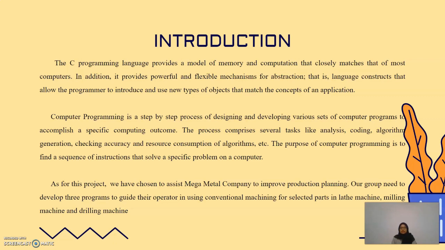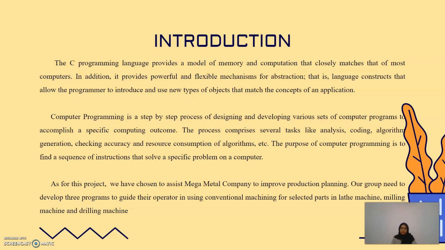Computer programming is a step-by-step process of designing and developing various sets of computer programs to accomplish a specific computing outcome. The process comprises several tasks like analysis, coding, algorithm generation, checking accuracy and resource consumption of algorithms, and so on. The purpose of computer programming is to find a sequence of instructions that solves a specific problem on a computer.